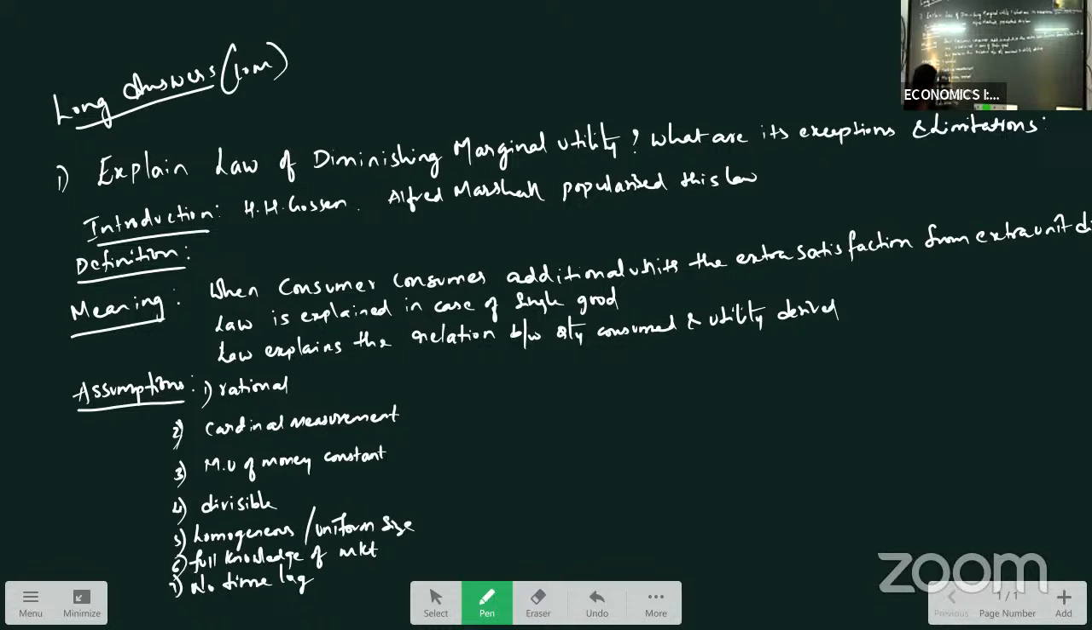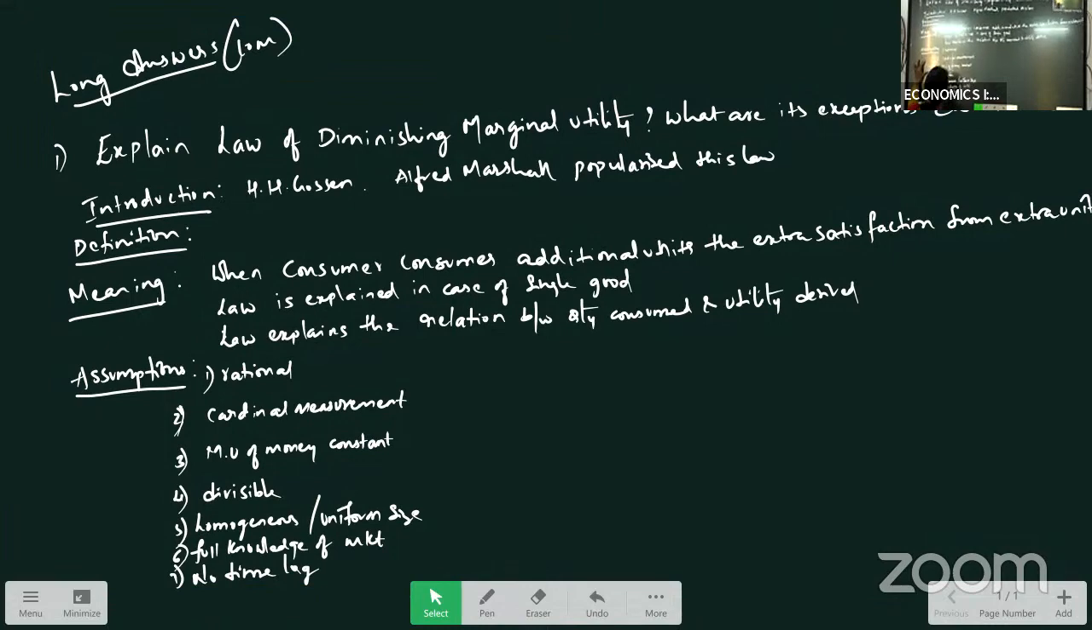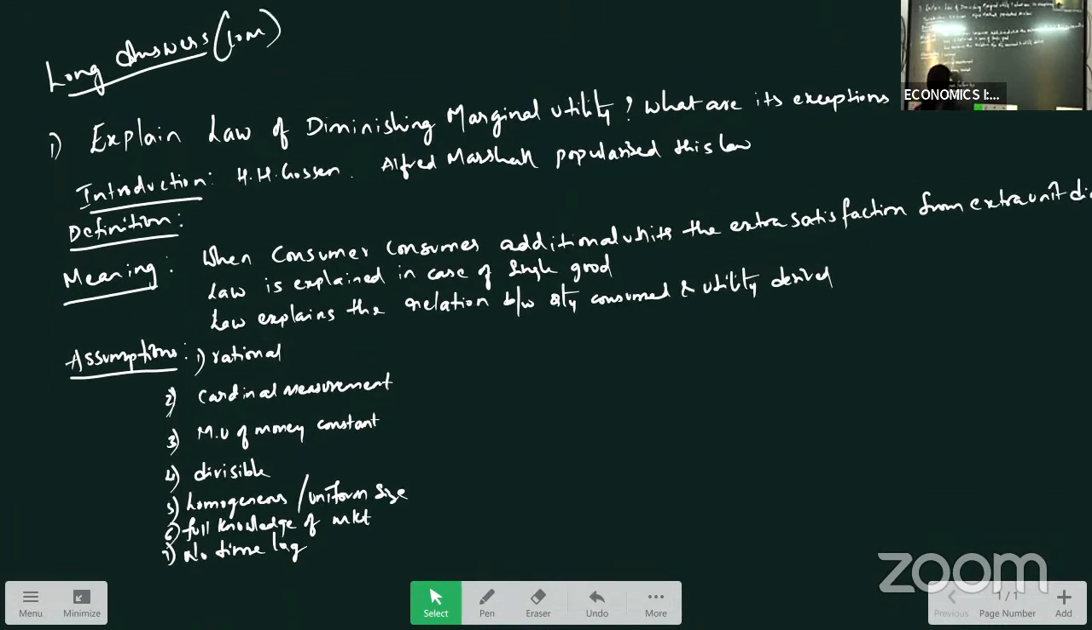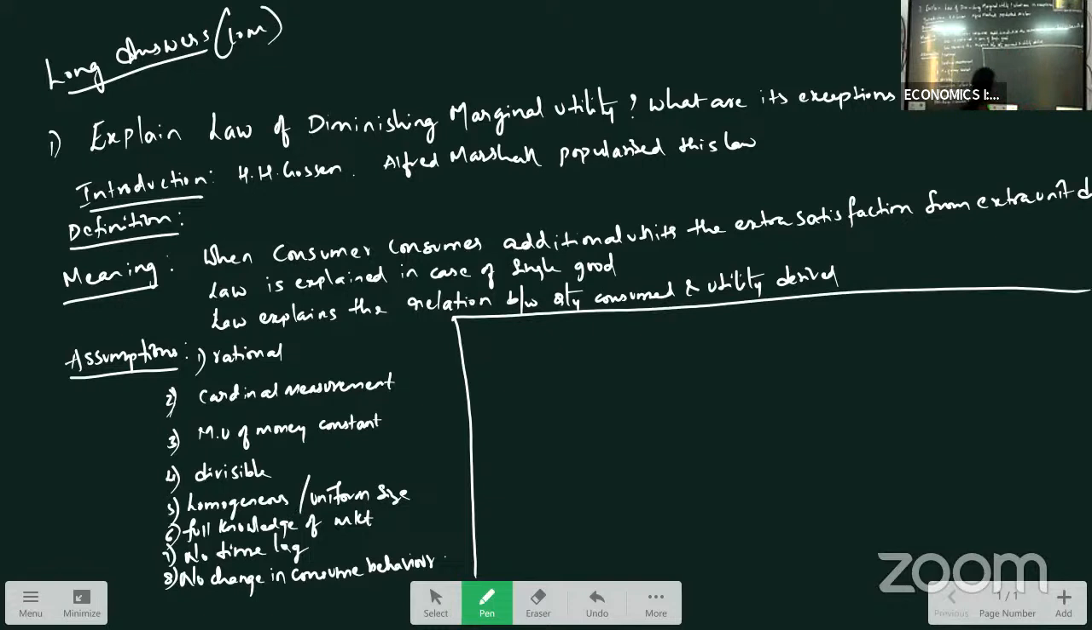And also we assume that there is no change in consumer behavior. So these are the assumptions we are making for the law of diminishing marginal utility, right? Now this law we can explain with the help of a table and a graph.